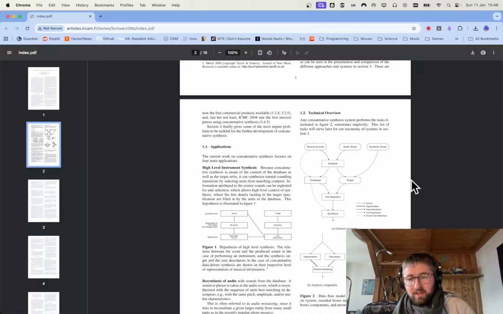It's following this image here where you get these source sounds that you download from YouTube. That's a bit I've mentioned already. You analyze the sounds, so you extract features of the sound, like features about the spectrum of the sound, the energy of the sound, the loudness, and the pitch, that kind of thing, and you put them into a database. So you get what is called a corpus of the sound, in a database, all analyzed with different features.